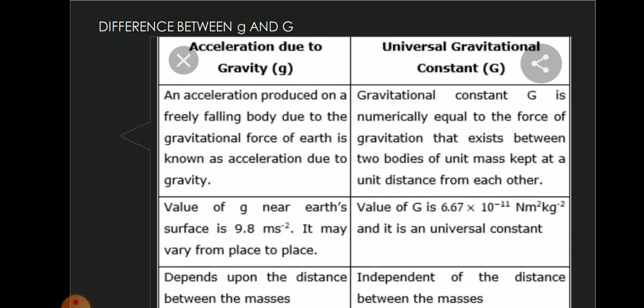Its value is given as 6.67 into 10 to the power minus 11 Newton meter square per kilogram square. Acceleration due to gravity depends upon the distance between the masses, but the universal gravitational constant is independent of the distance between the masses.